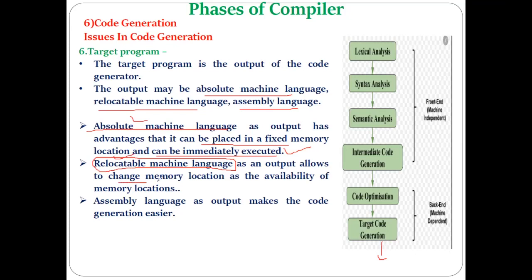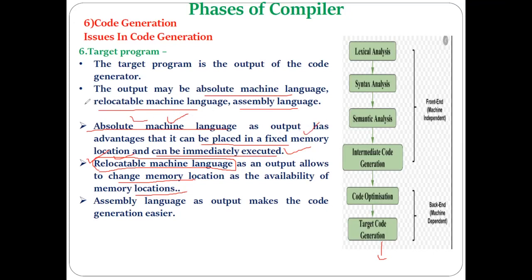You can change the memory location as per the availability of the memory location, and you can execute the particular machine language code from a different memory location, because it is relocatable. It means you can change the memory location of that particular machine language code, whereas in the case of absolute machine language code, you cannot change the memory location. You have to execute it from the fixed memory location.